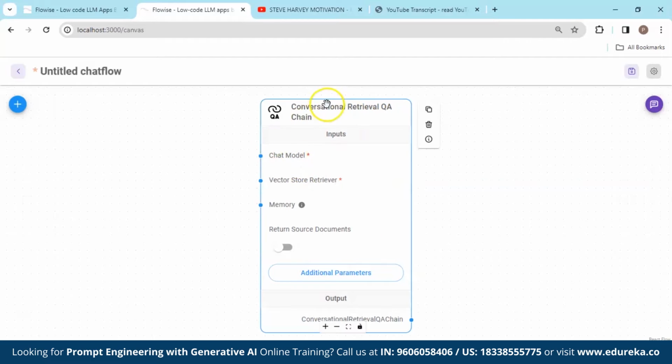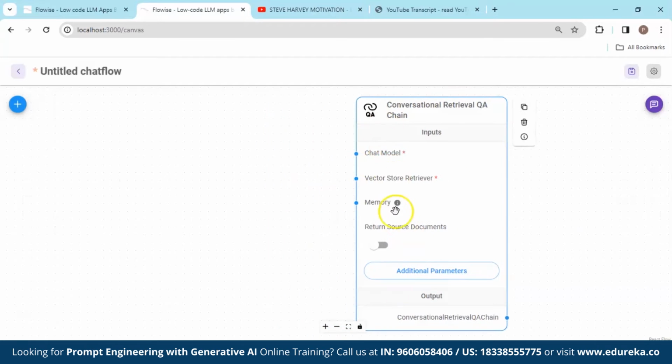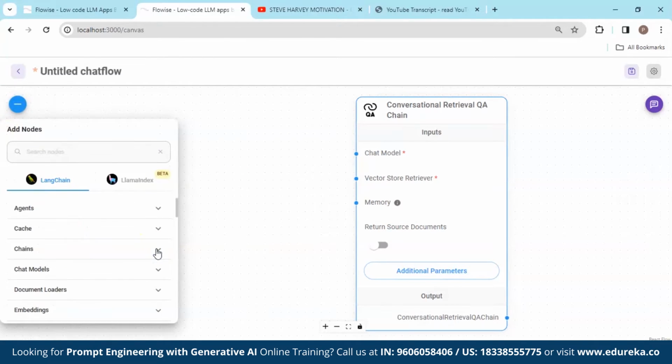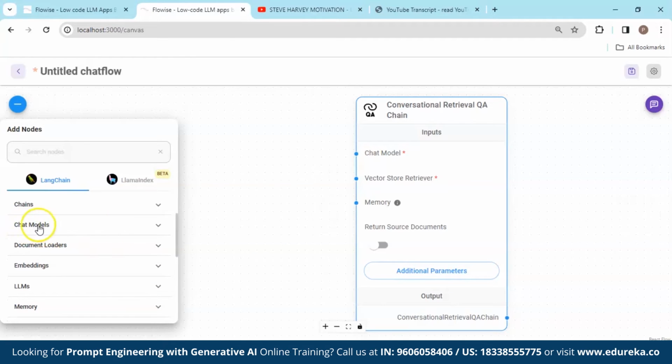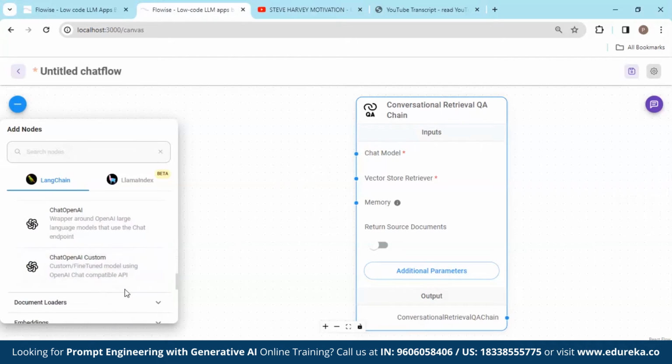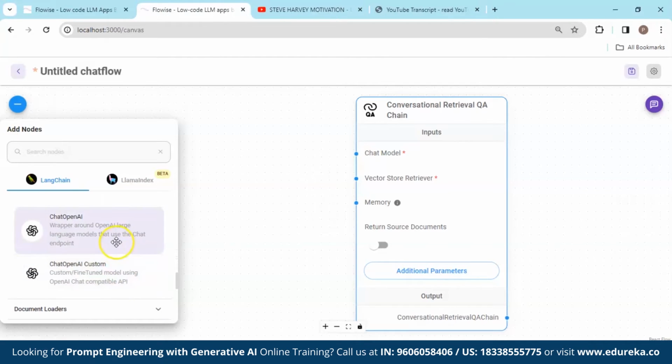And over here in the Conversational Retrieval QA Chain, you can see chat model, vector store retriever and memory as the inputs. And the final output is a Conversational Retrieval QA Chain. So let's find the inputs of these. Our first input is chat model. So we go to Add Nodes and look for Chat Models over here. For this chat model, we are going to choose ChatOpenAI.